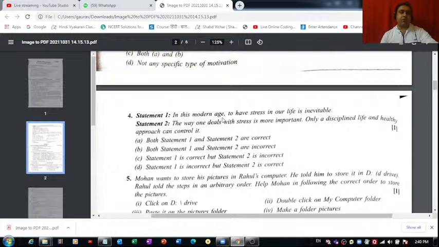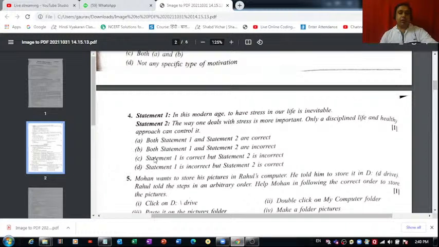Statement 1 is, in this modern age, to have stress in our life is inevitable. So I think that's not the correct one. It's not correct to have stress as an inevitable factor in our life. But statement 2 is very much correct. So the correct option for question number 4 is part B, both statement 1 and so on. Part C, it should be statement 1 is incorrect and statement 2 is correct. Part D should be the correct answer of this question number 4.